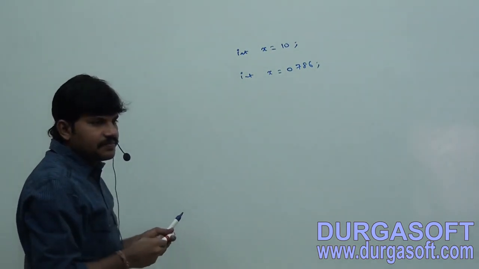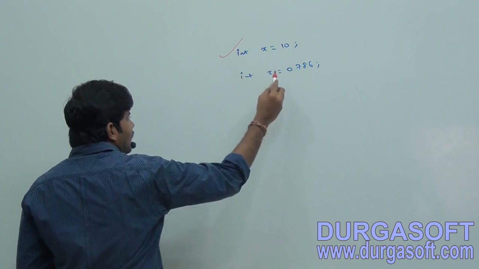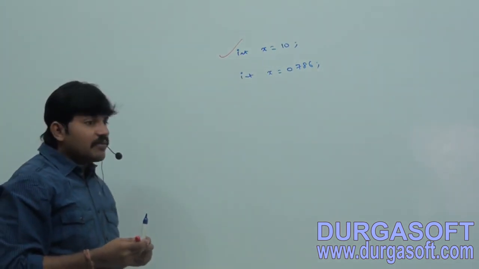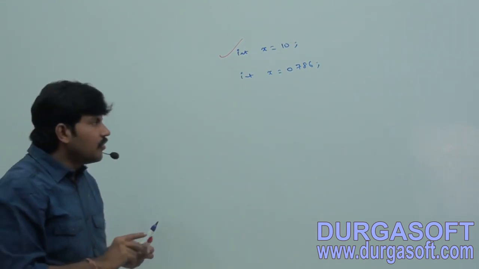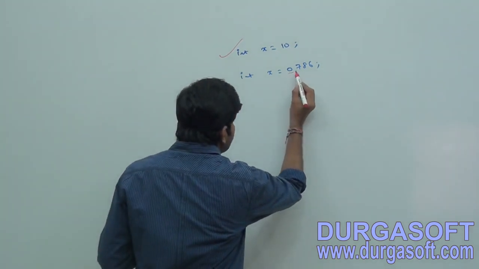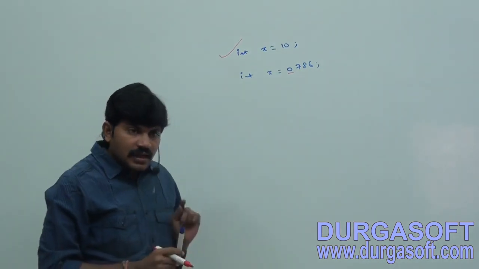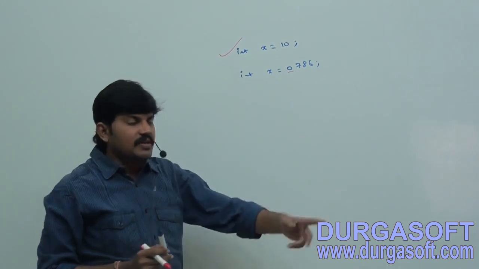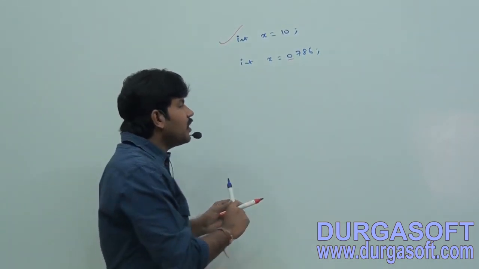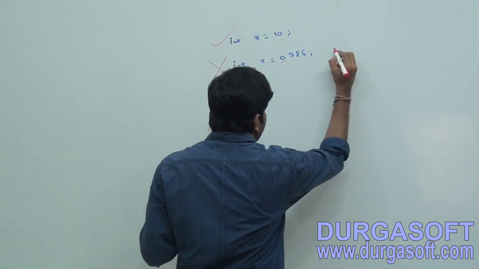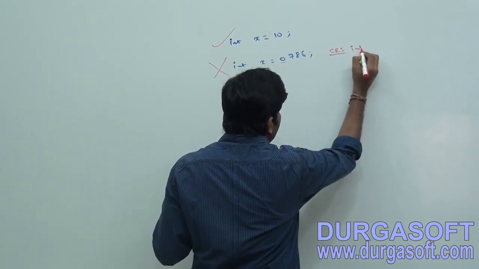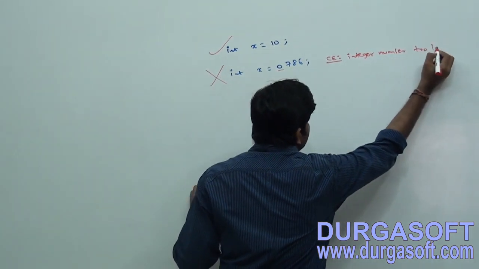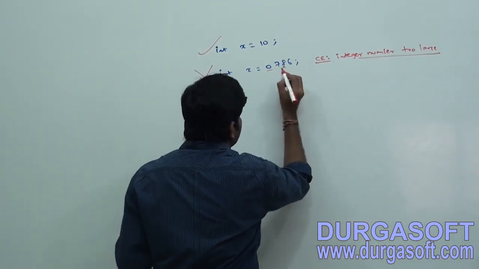Is it valid or invalid? The compiler will give an error. What is the reason? If a number starts with 0, it means octal, and octal allowed digits are 0 to 7. How can you use 8? Immediately we get a compile time error saying integer number too large.